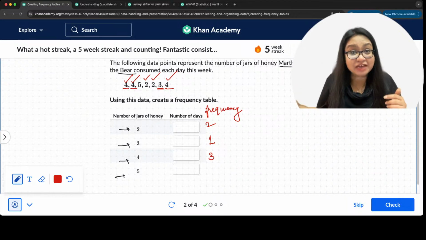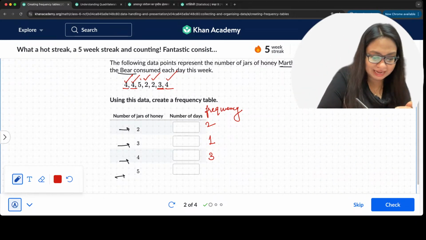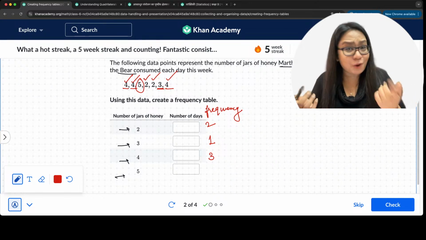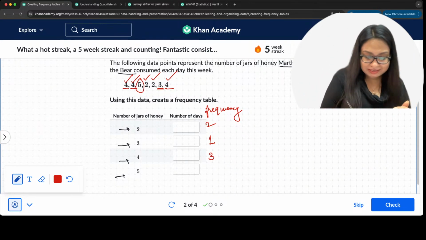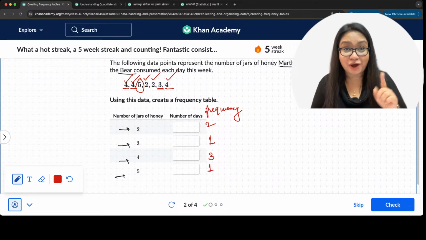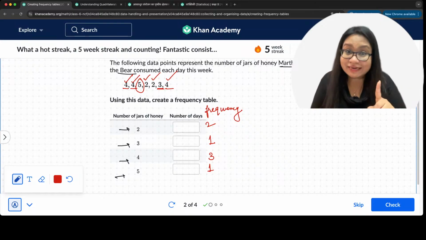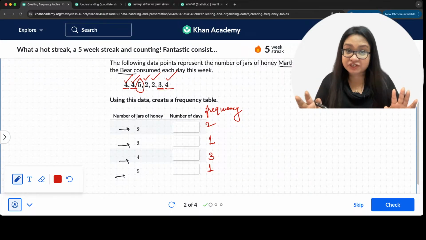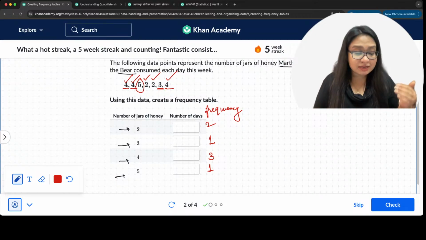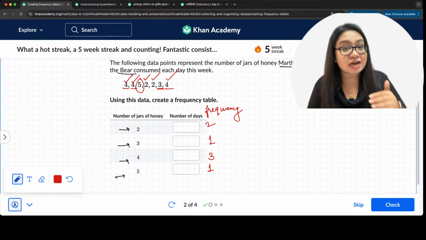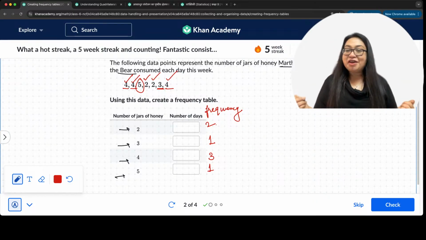And 5 jars of honey. What is happening with 5 jars? How many 5s are there? Only 1. So she got really, really hungry only 1 time, right? And a sweet tooth to boot. Only 1 day of the week she took 5 jars of honey. The rest of the days she took less, and the frequency for 2 jars, 3 jars, 4 jars, 5 jars respectively is 2131.